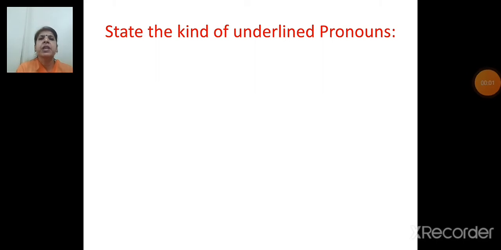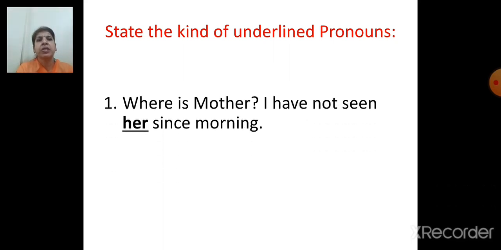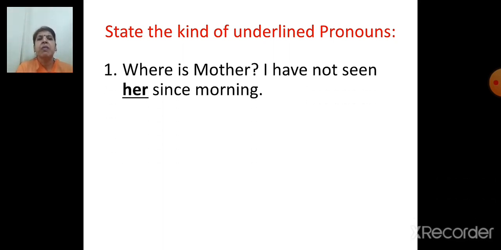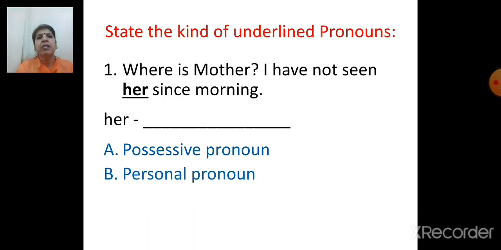Now here is an activity based on the kinds of pronouns. State the kind of underlined pronouns. First one is, where is mother? I have not seen her since morning. So which is the underlined word? Her. Her is the underlined pronoun, and you have to state its kind.